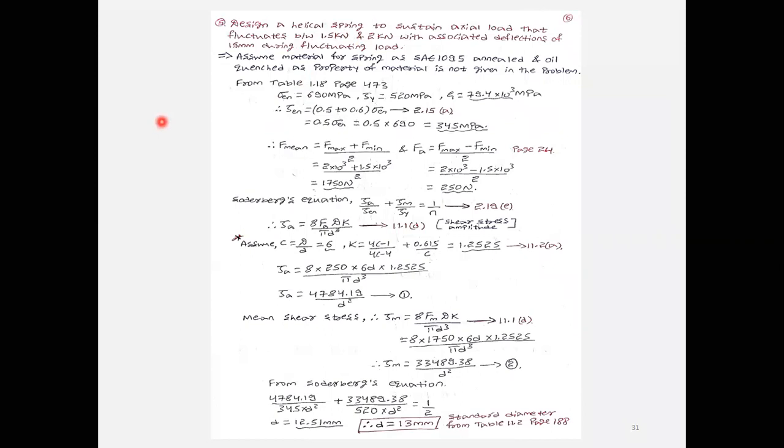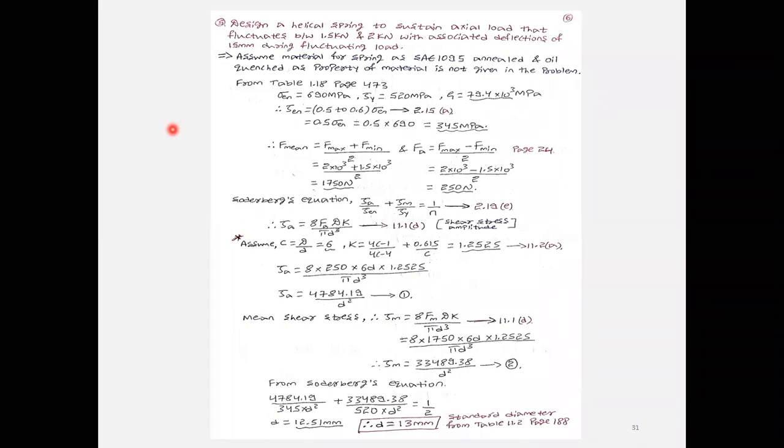For a circular helical spring only we'll get the D value. If they mention height and width, then it is non-circular. If they mention height and width, it is a rectangular one.